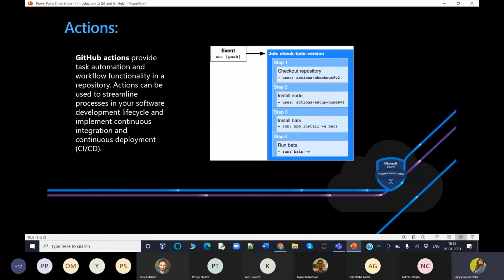So what are runners? In each case, at install batch, you have seen here a run command. A runner is a server that has the GitHub Actions runner application installed. You can use a runner hosted by GitHub, or you can host your own.